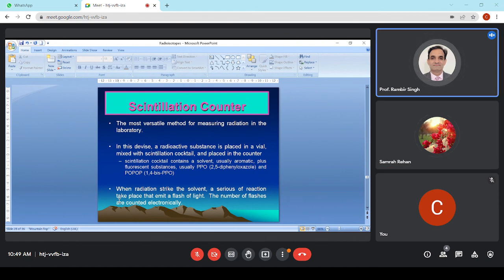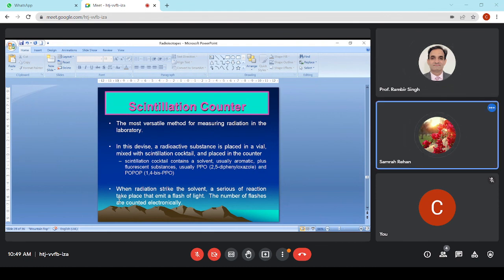Scintillation means flash of light. For this, what we do is done in a solvent. In the solvent, because this is one of the most widely used radiation counters in biology. Why is it widely used? Because we have